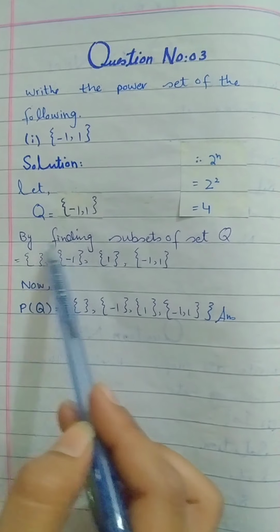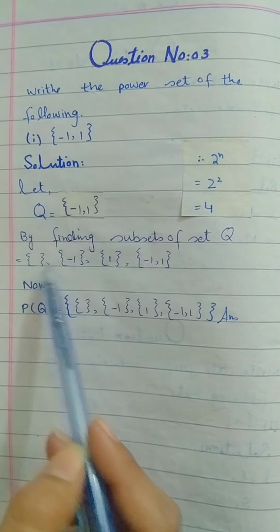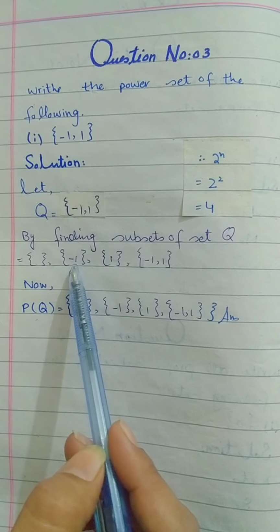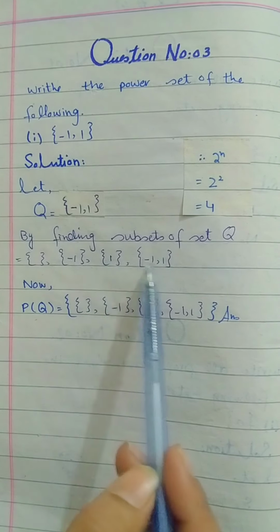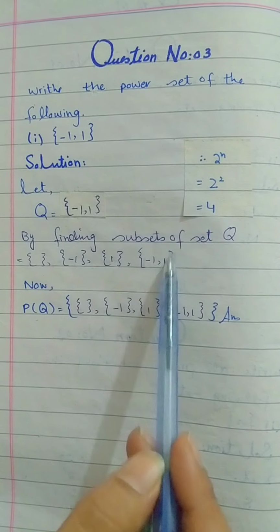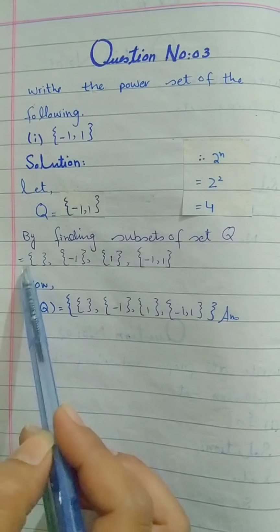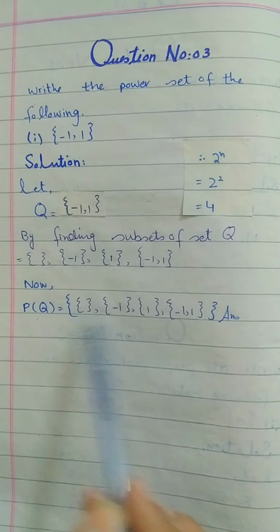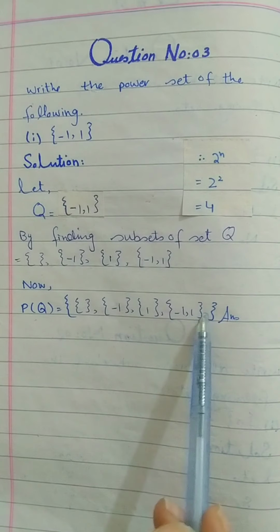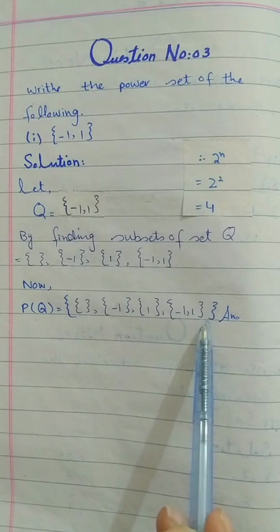So firstly we write the subsets of set Q. The first is the empty set, the second is {-1}, third is {1}, and then the set itself. So these are the subsets of the set, and when we write the power set, we just put curly brackets around these sets. So power sets are in curly brackets.